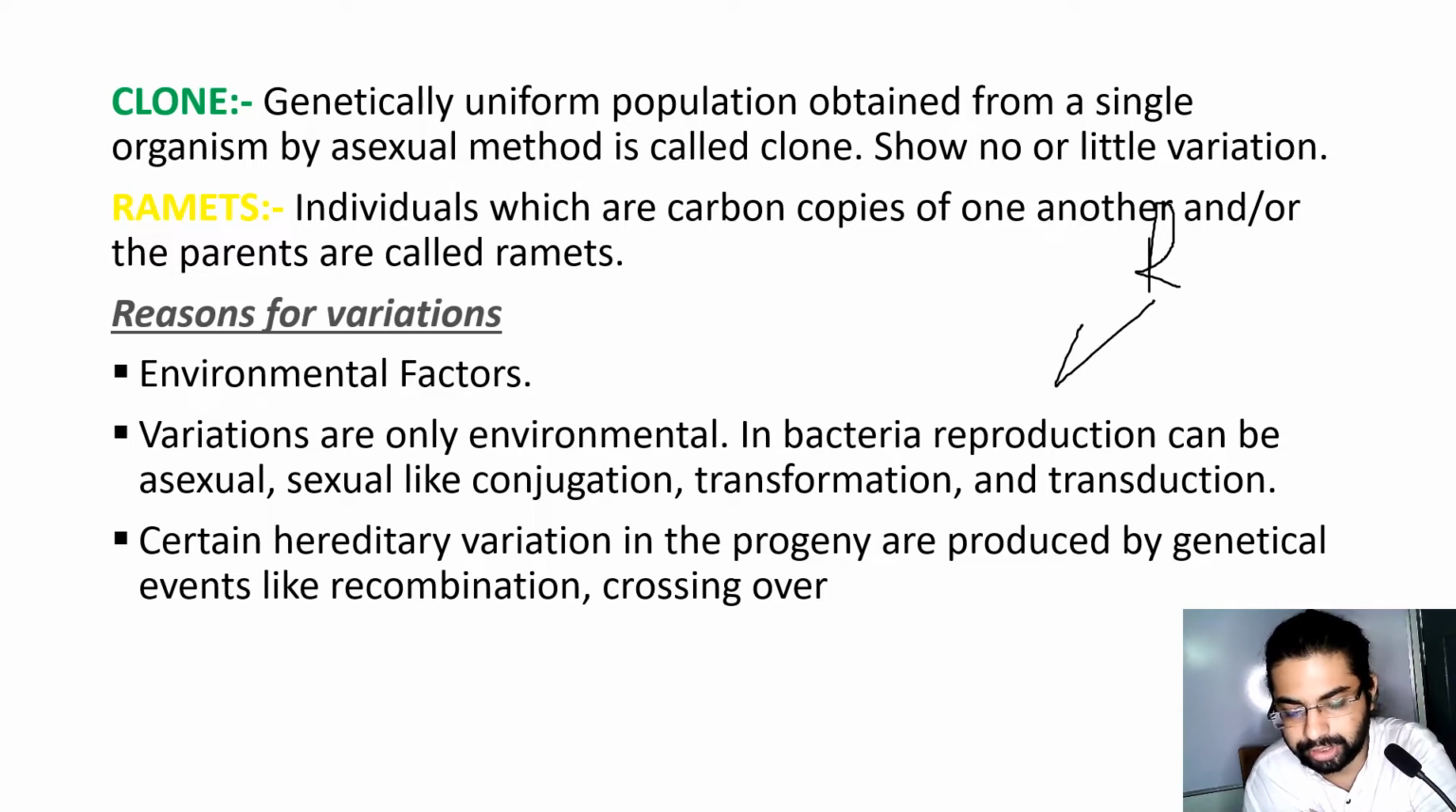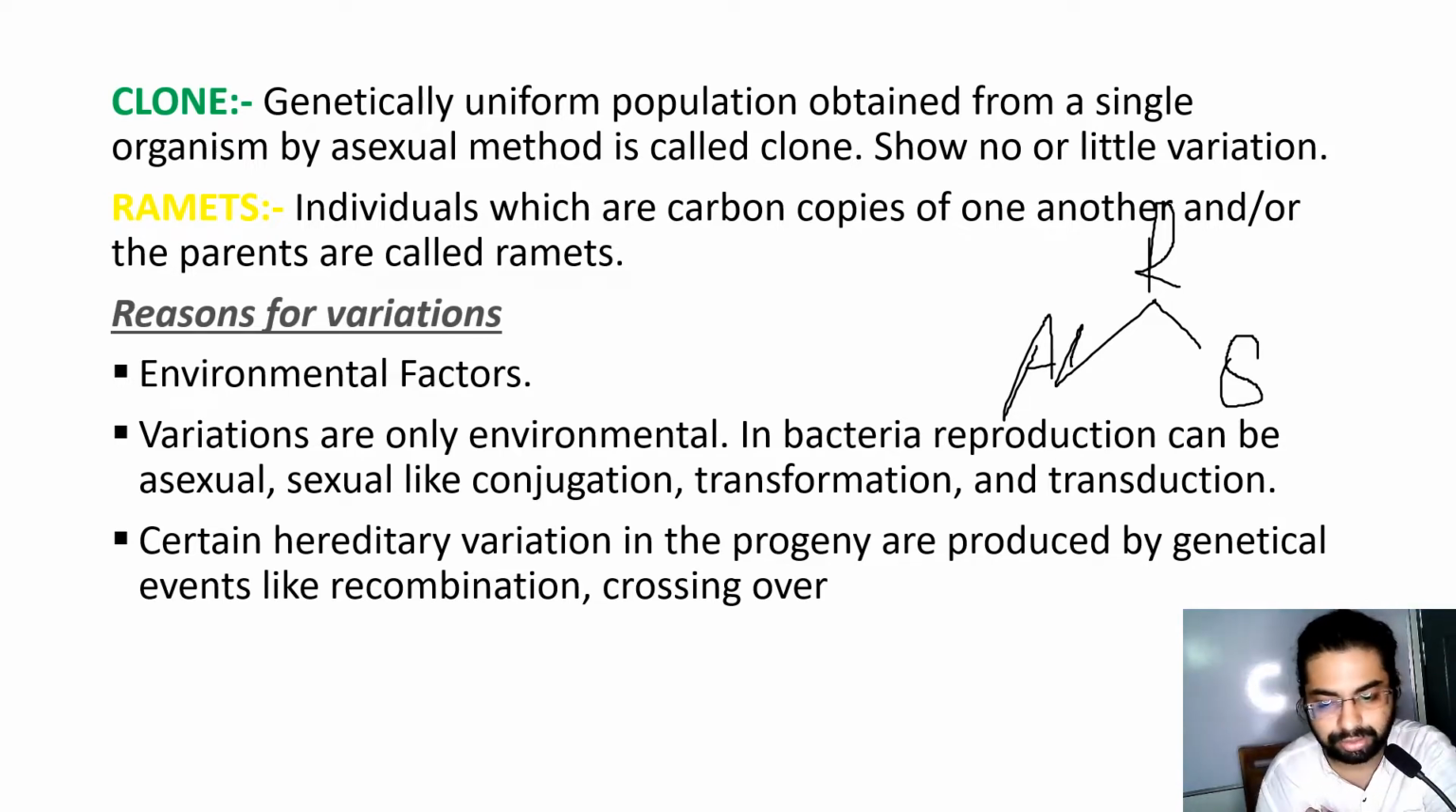Reproduction, two types: asexual and sexual. Asexual reproduction, just to introduce you, there is no fusion of gametes. A single parent is sufficient to produce its offspring, but in sexual reproduction, gamete fusion takes place and two partners are required. So clones are seen in asexual reproduction.